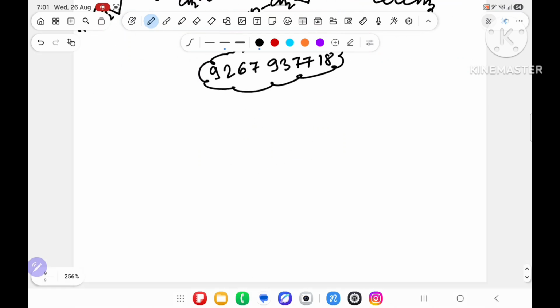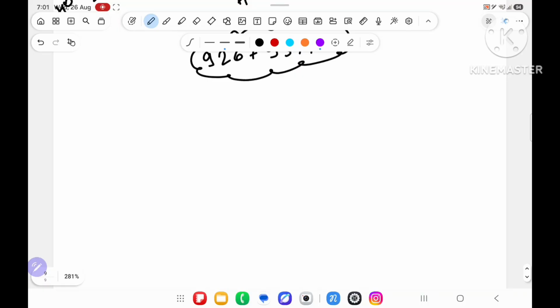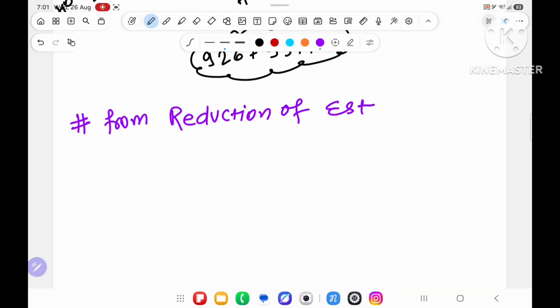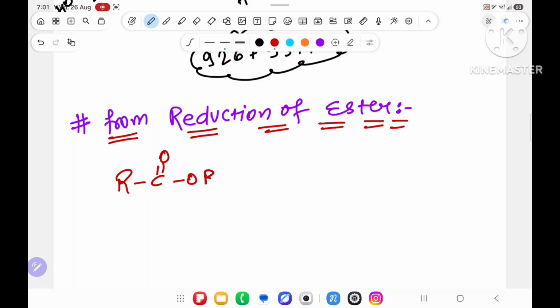Okay, sir. Now, next part of the topic, and the name of the topic is reduction of ester. Just see it very properly. Yes, sir, we are seeing it. Okay, sorry. Now, over here, we have R, C double bond O, O, R dash. R dash means R will be same or different.